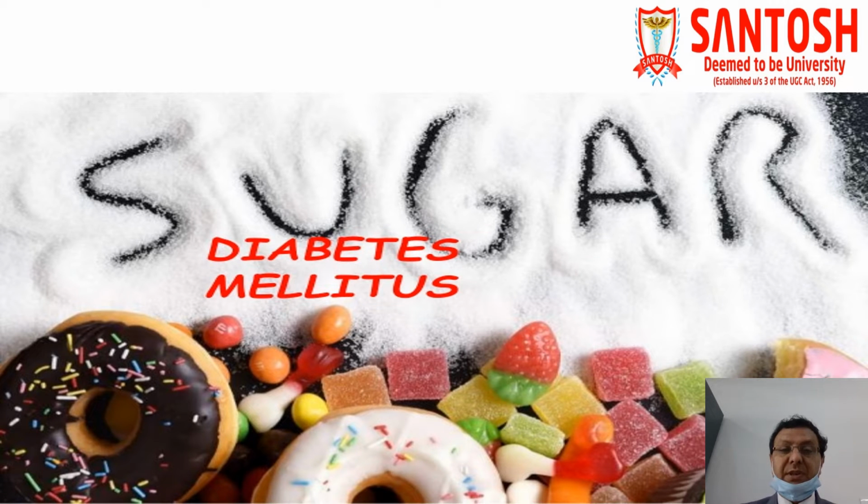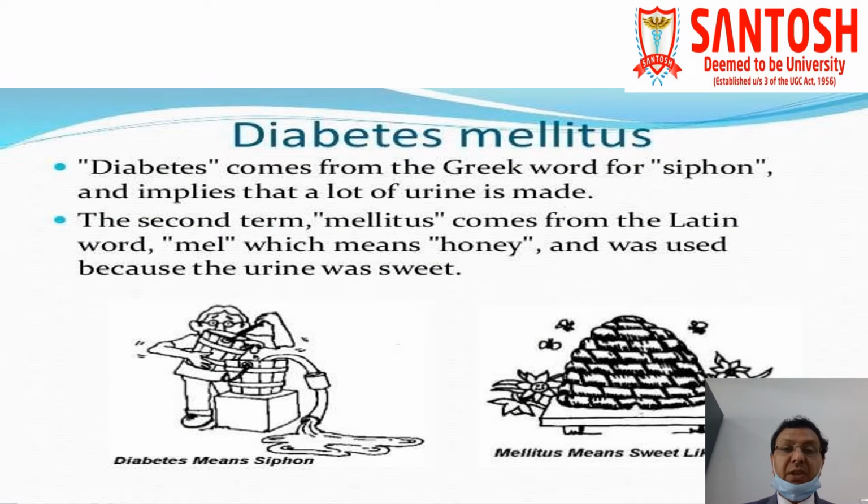Today, we are going to discuss a very important topic, diabetes mellitus. Diabetes mellitus in the common population is called sugar. Now, diabetes mellitus consists of two words, diabetes and mellitus. Diabetes comes from the Greek word for siphon, and the meaning of siphon is that a lot of urine is made. The second term, mellitus, comes from the Latin word meaning honey,